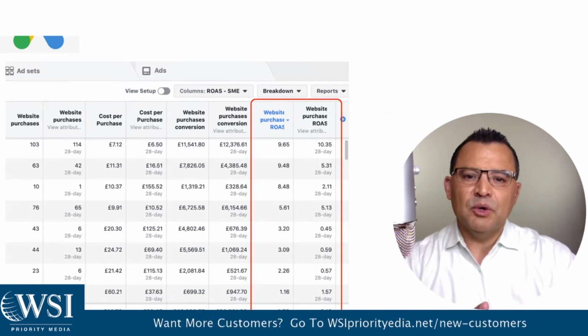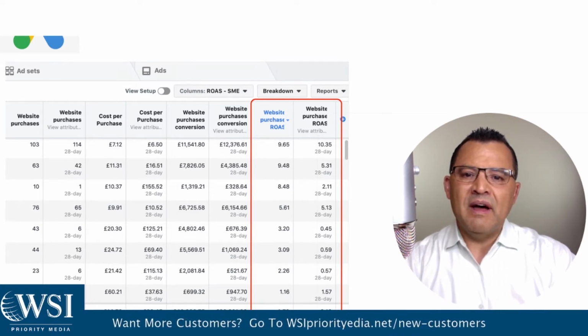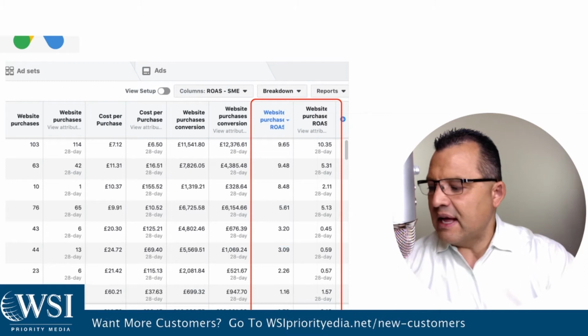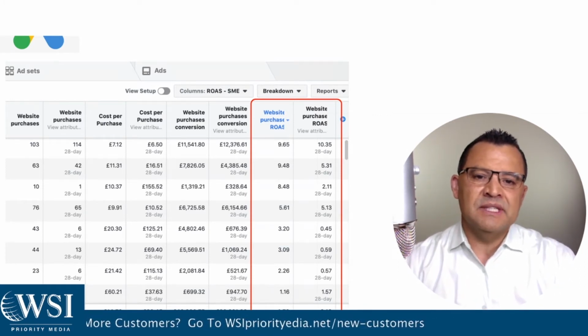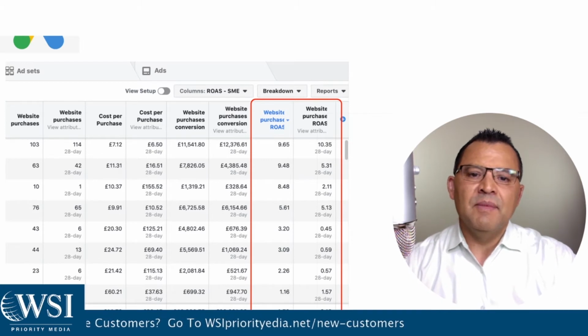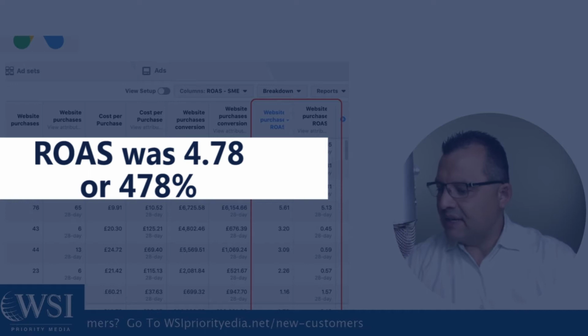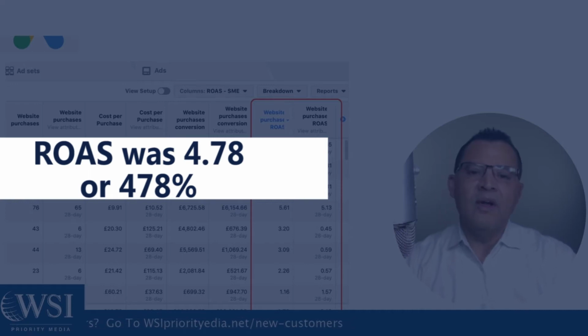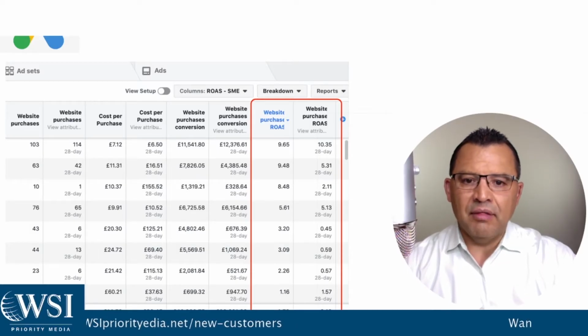So the cost per purchase was 14.72 pounds, and the total revenue was a little over $40,600 here, or pounds in this particular case. This was an international account. And so our ROAS was 4.78, as represented right here, or a 478% return on the ad spend. And that's a pretty healthy number.